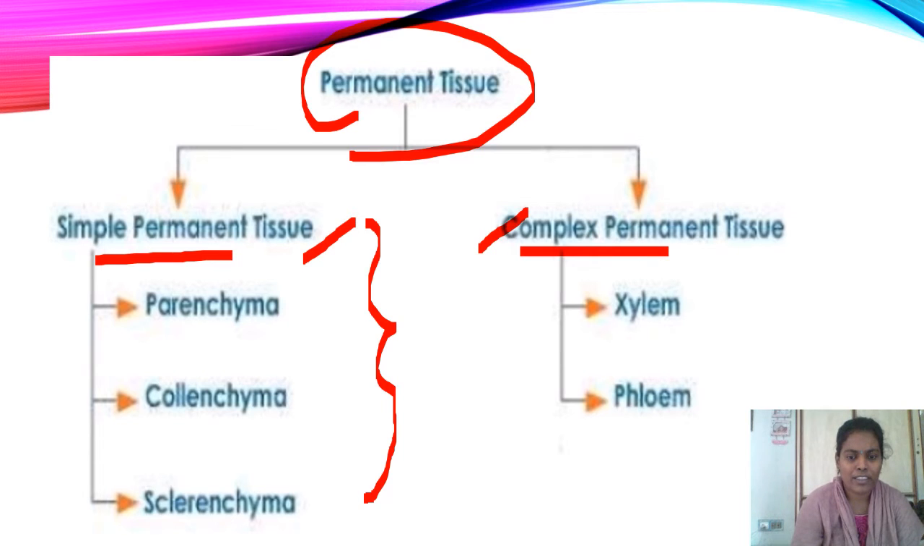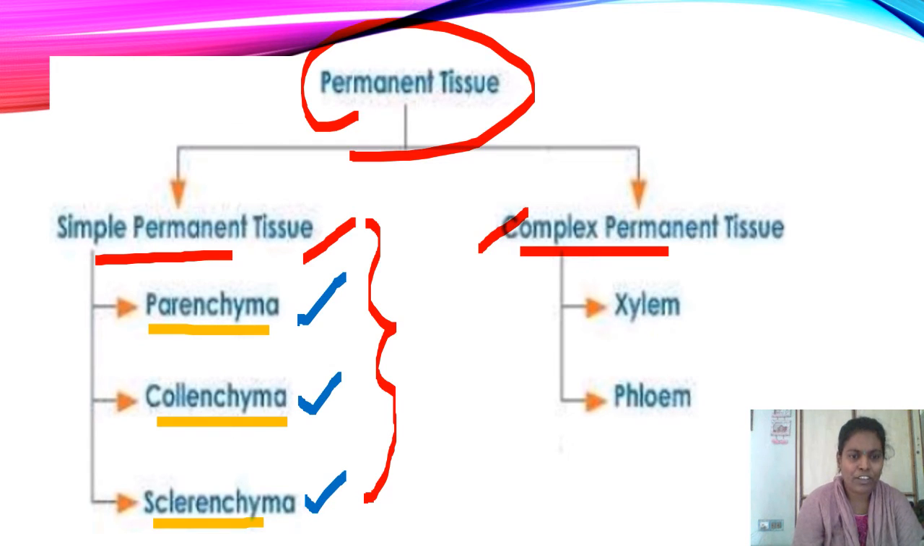What are the three types? First one, parenchyma, collenchyma and sclerenchyma. There are three types of simple permanent tissues present in the plants. First one, parenchyma. Second one, collenchyma. And third one, sclerenchyma.